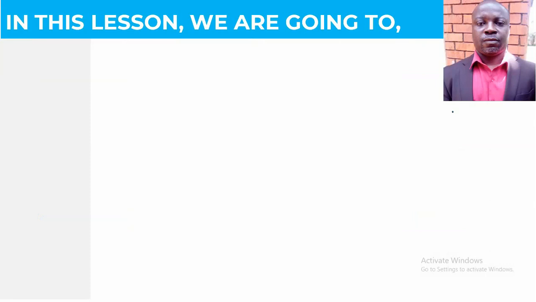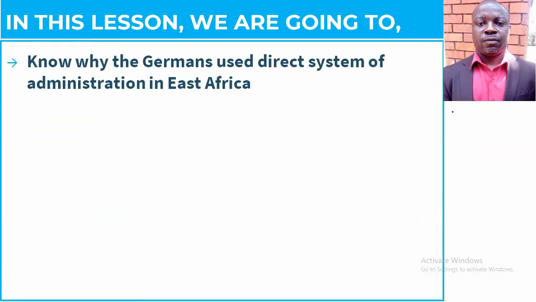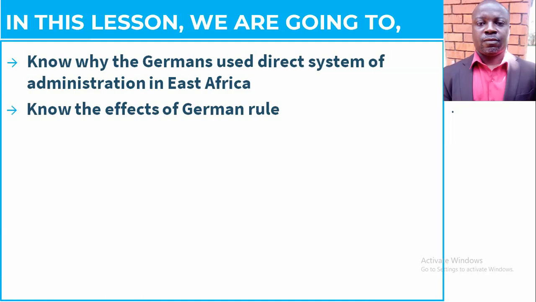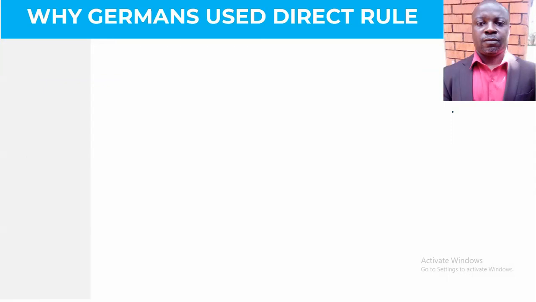In this lesson we are going to know why the Germans used the direct system of administration in East Africa. We are also going to look at the effects of the German rule in East Africa. We are going to look at all of that information.